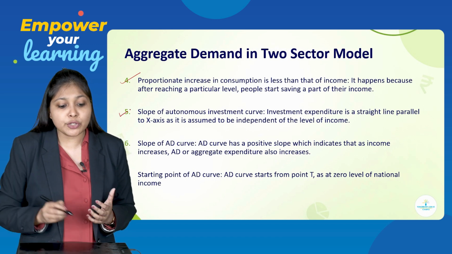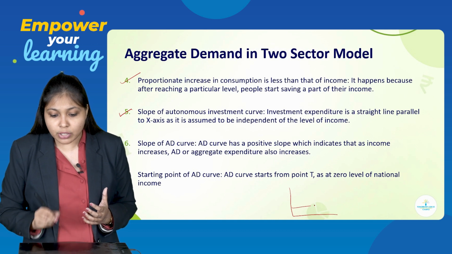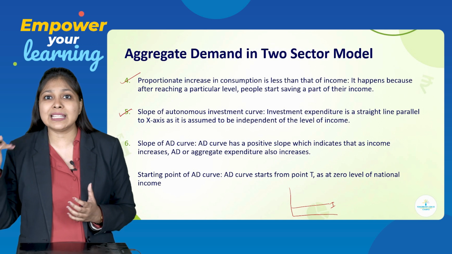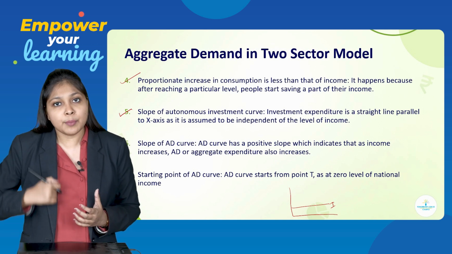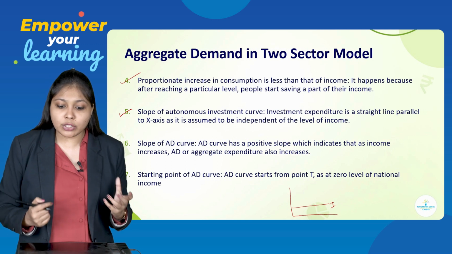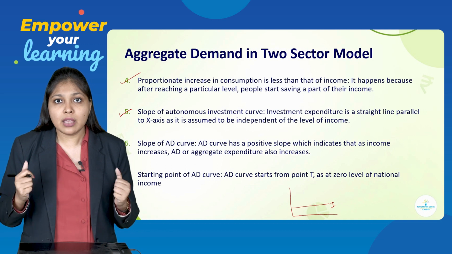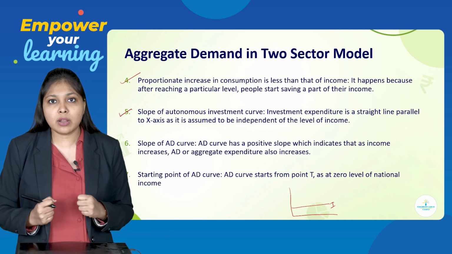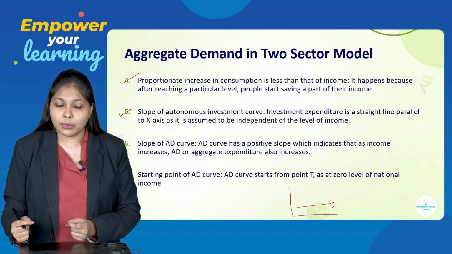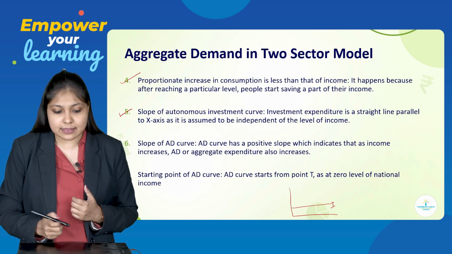Then, slope of the autonomous investment curve. This was your investment curve, the autonomous investment curve, which was a horizontal straight line parallel to the x-axis, because we have considered that it is autonomous. Autonomous investment will always remain constant. So that is why you get a straight line parallel to the x-axis.